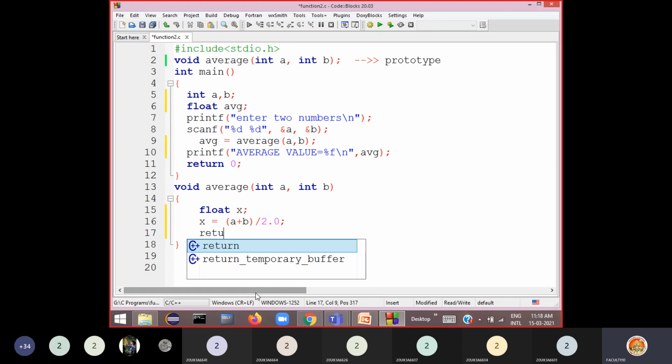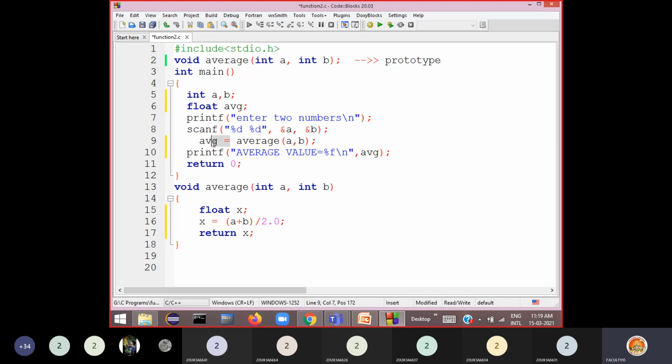So how you will return? By using a statement called return, and within the parenthesis you give the variable name X. You can give within the parenthesis, or you can just say return space X. Now this X value will be returned to the calling function. So here you are getting that value. It will be stored in a variable called avg in the main function. So now it is calculating and just returning that value to main function. So main receives that value in a variable called avg. Now it prints that value inside the main.